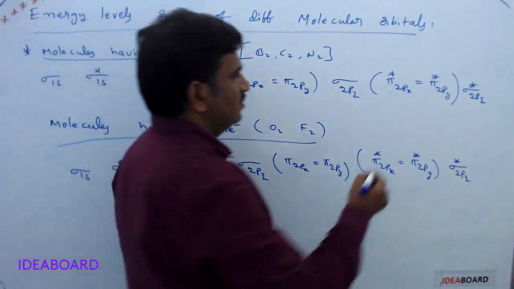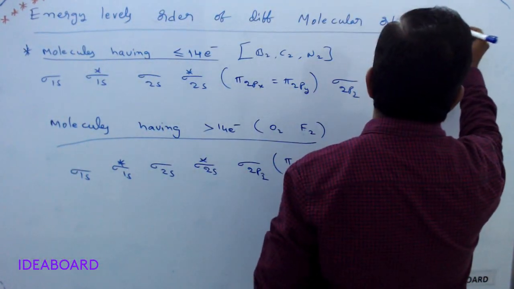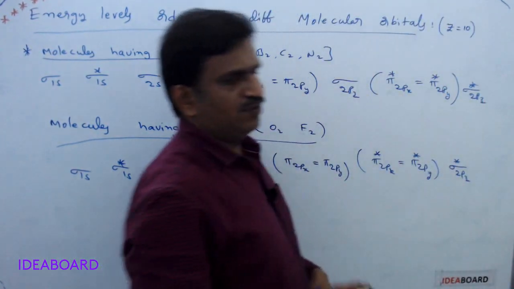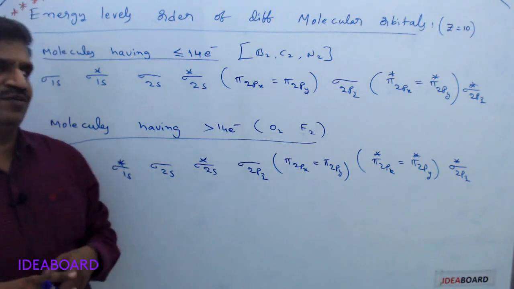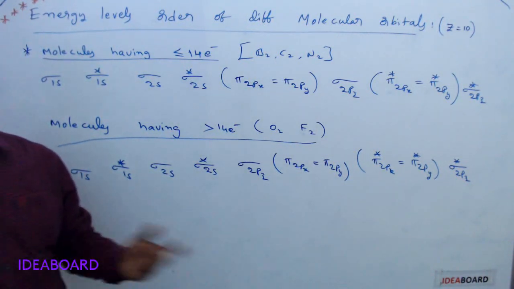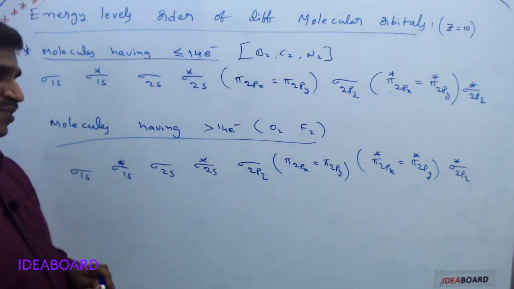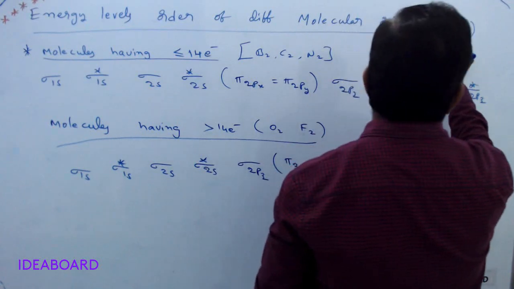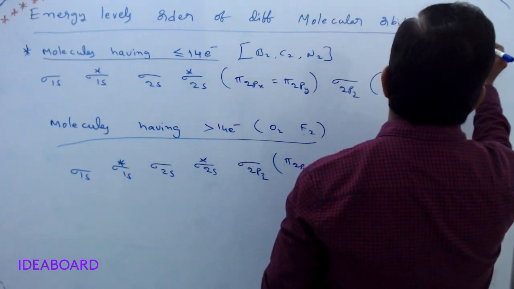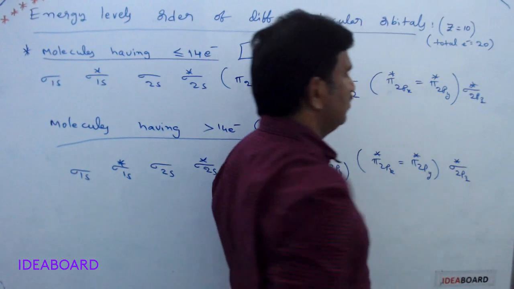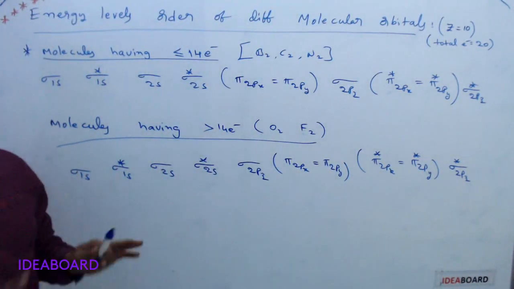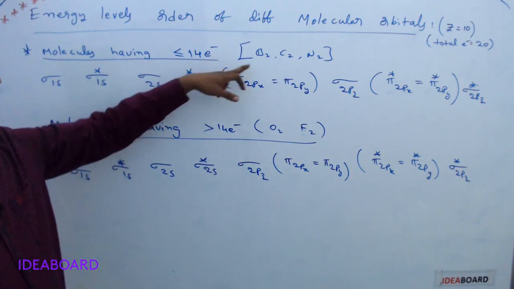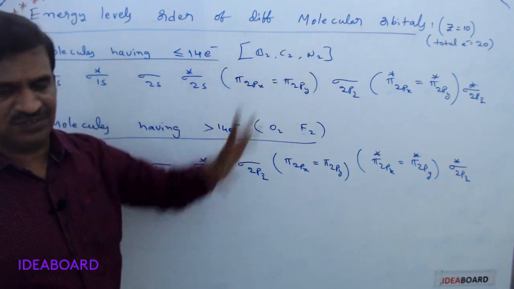Generally, the molecular orbital energy level order: here Z is the atomic number, up to 10 or up to neon. Molecules like Ne2 are formed by atoms with up to 10 electrons combining, so the total number of electrons is 20. Up to 20 electrons containing molecules only we have in the syllabus. And the molecules having up to 14 electrons, or equal to 14 electrons, means boron, carbon, nitrogen.